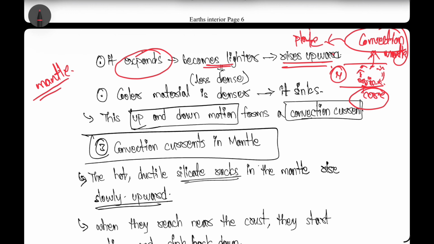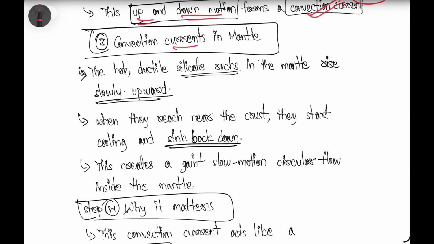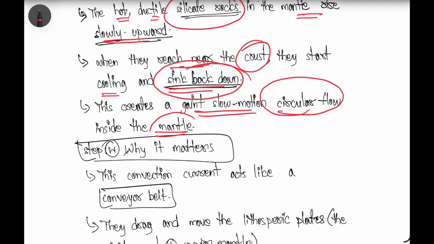Okay, so while this is moving in this way, the earth crust plate which is present here will be pulled in this direction through the mantle convection cycle. That's one of the factors for plate tectonics, right? So this upward and downward motion continuously forms a convection current. The hot ductile solid silicate rocks in the mantle slowly rise upwards, and when they reach near the crust region, they start cooling and sink back down. This creates a giant slow-motion circular flow inside the mantle.